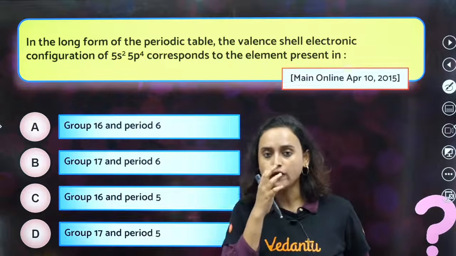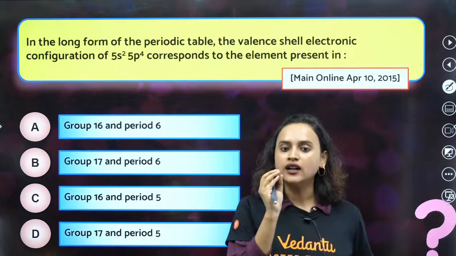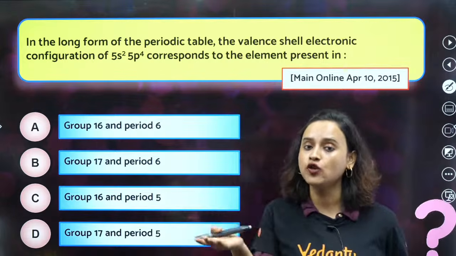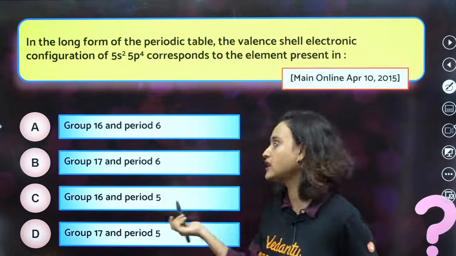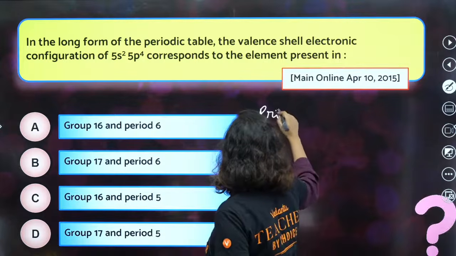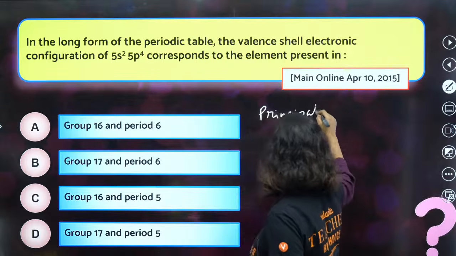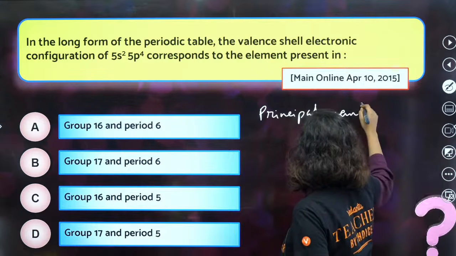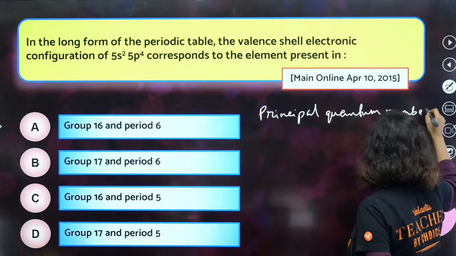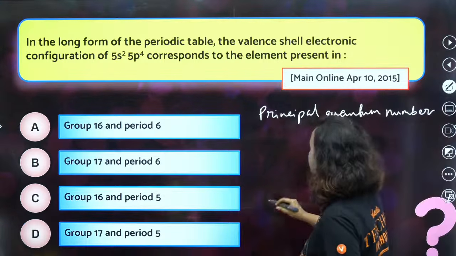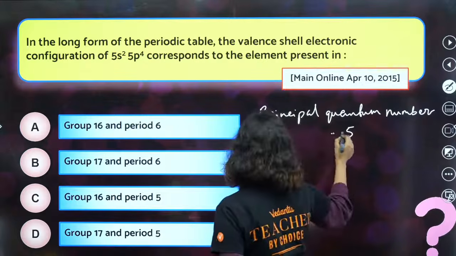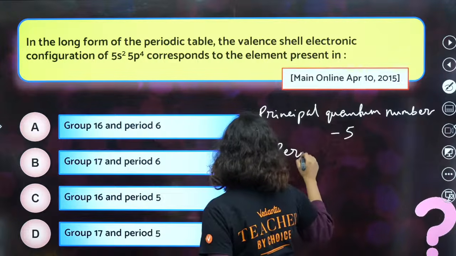Next, in the long form of the periodic table, the valence shell electronic configuration of 5s2 5p4 corresponds to elements present in. Very easy. 5 is the principal quantum number, right? Principal quantum number here is 5. That means that the period will also be 5.